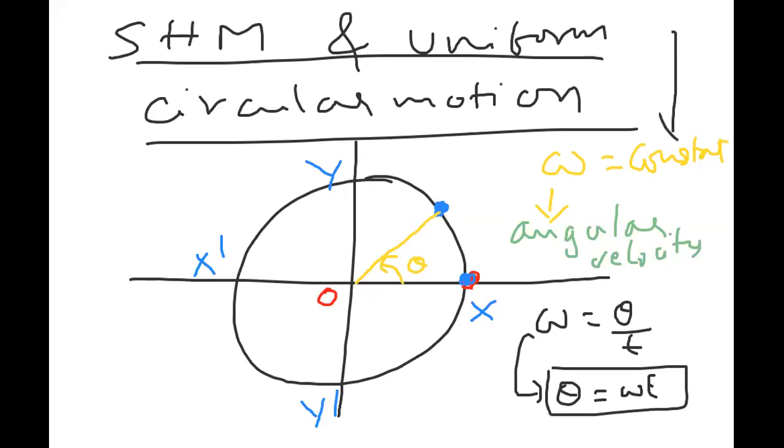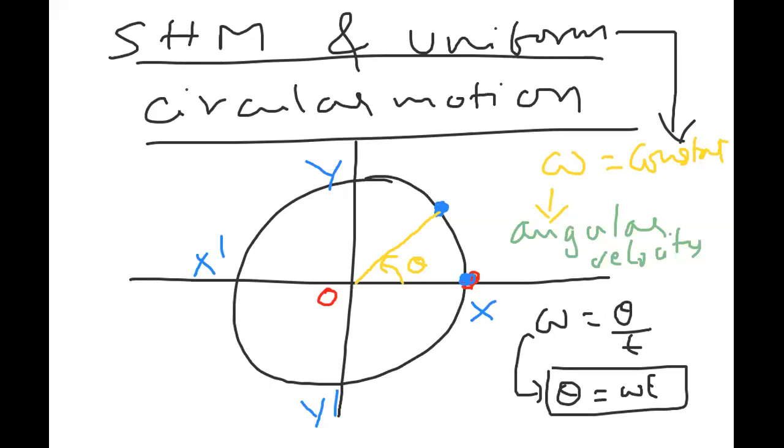Uniform means omega is constant. So omega constant means this theta I can write as omega t. Yes, omega is the rate of angular displacement. Angular velocity is the rate of angular displacement. So from here to here it travels, and theta is the angular displacement. I hope it is clear till here.